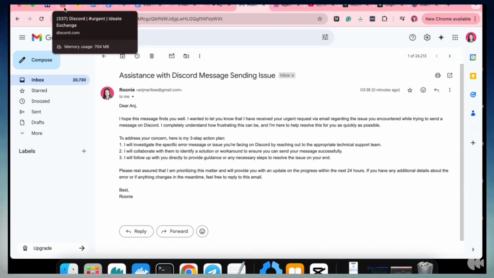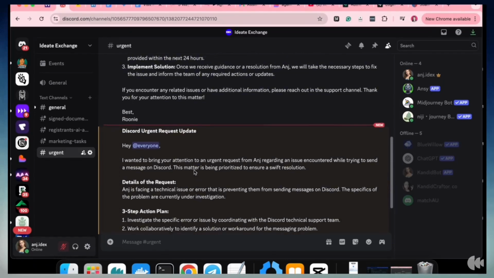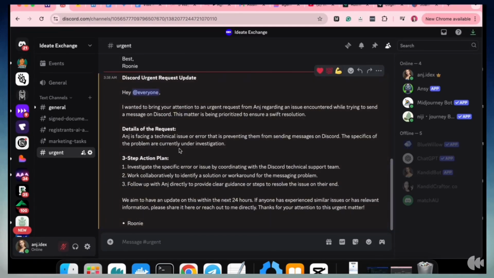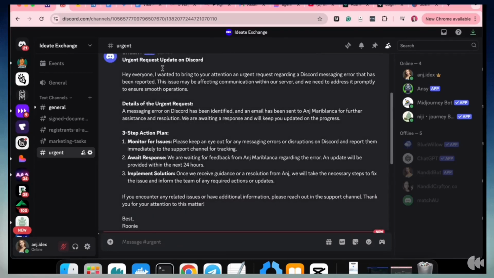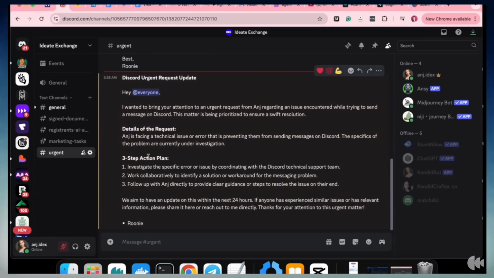And then because the internal team gets a Discord notification of the matter, this is the latest message that they're going to be getting from the time that the user has sent an email to them. So this was one of the first messages that was sent out as a notification. This is the latest. It says, I want to bring your attention to an urgent request from Ange.